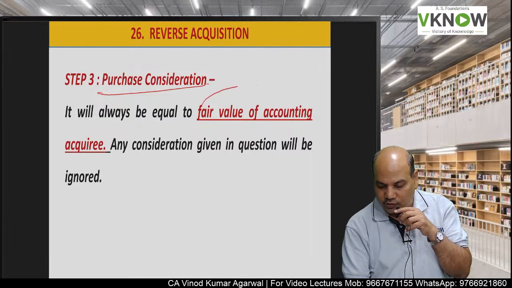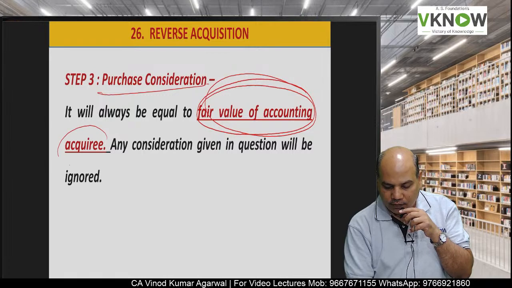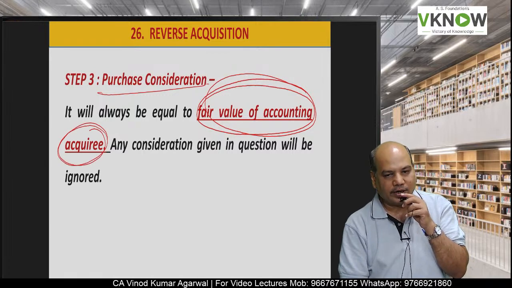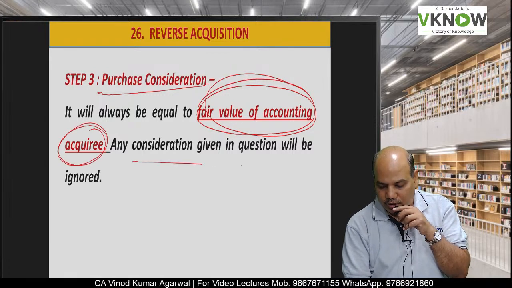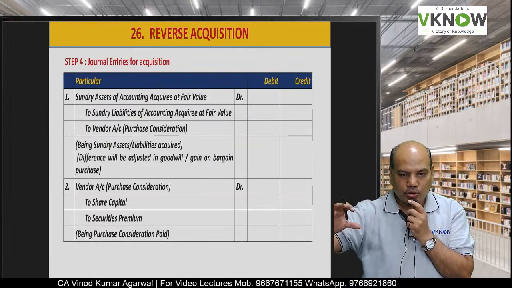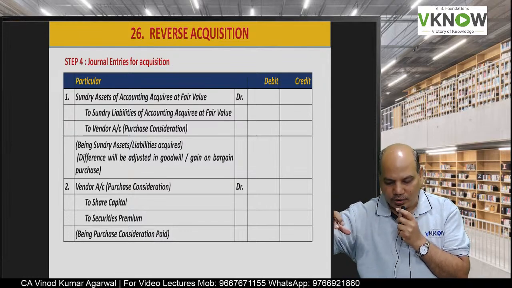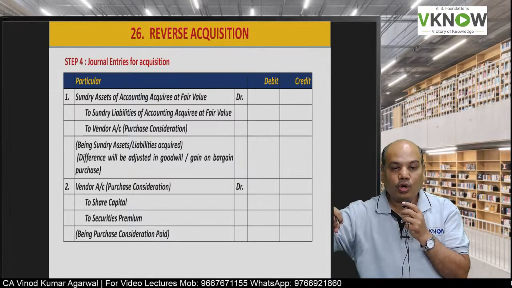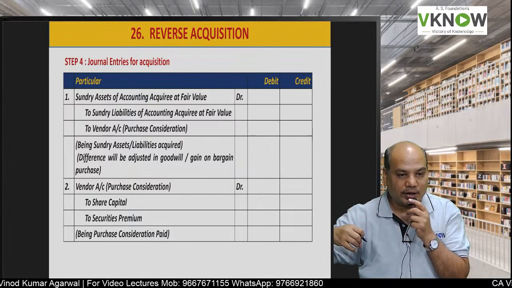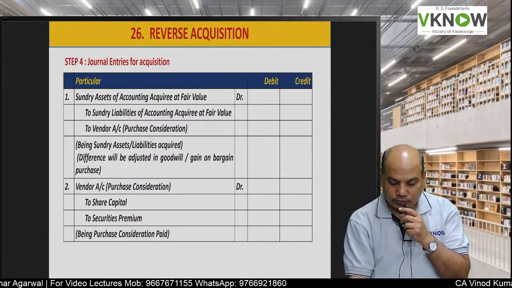It is always equal to fair value of the accounting acquiree. Any consideration given in question will be ignored. Now you are going to record asset and liabilities of the accounting acquiree or legal acquirer at fair value.